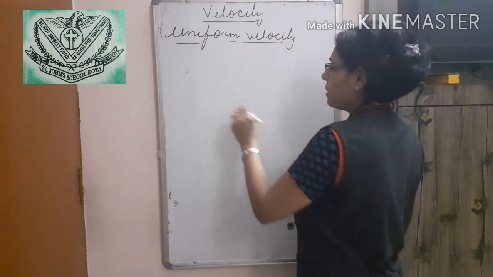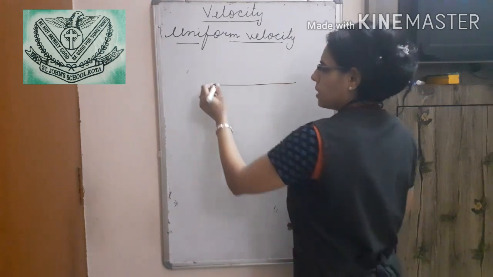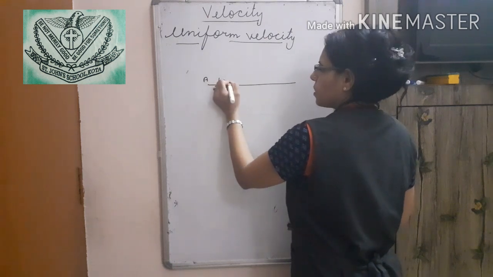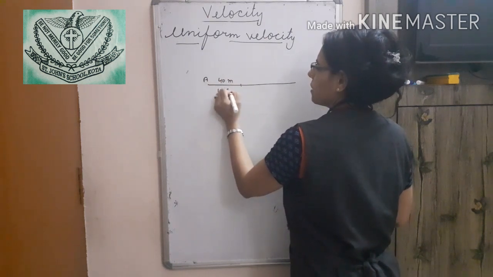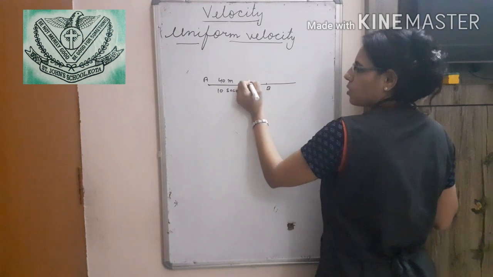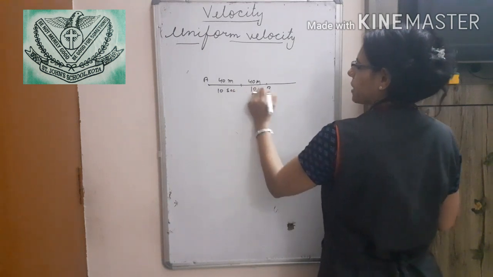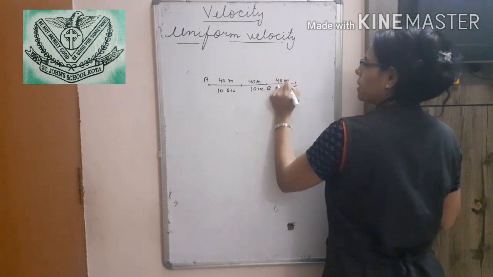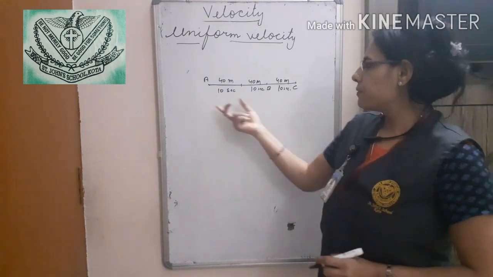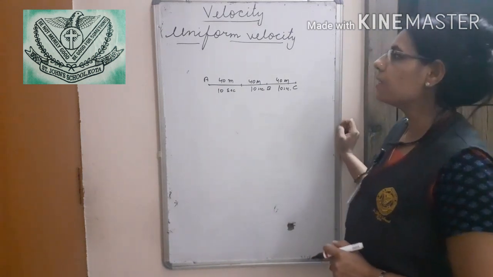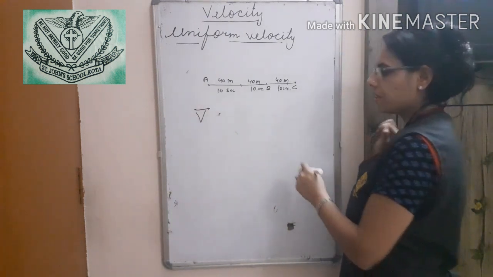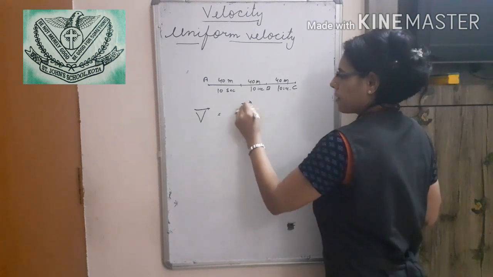I am taking an example. A body covers 40 meters in 10 seconds, and the direction is also mentioned here, so the velocity will be s upon t.